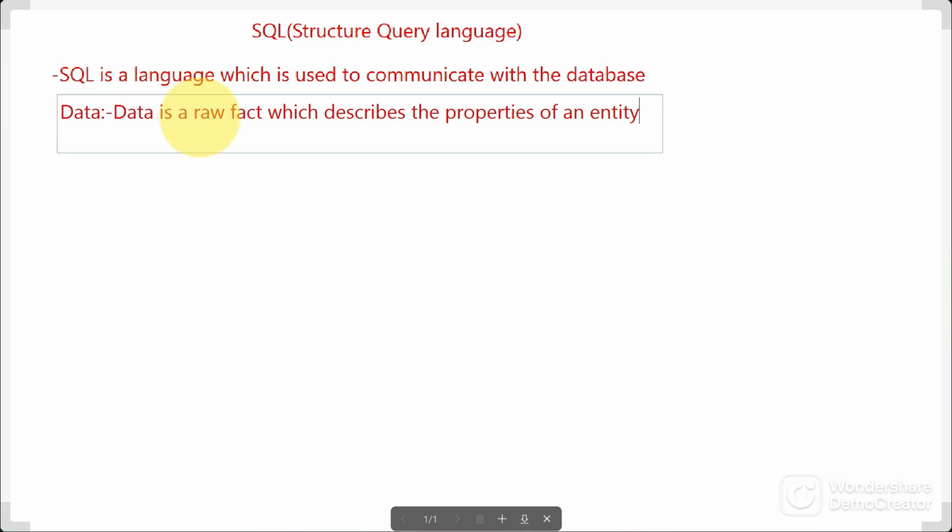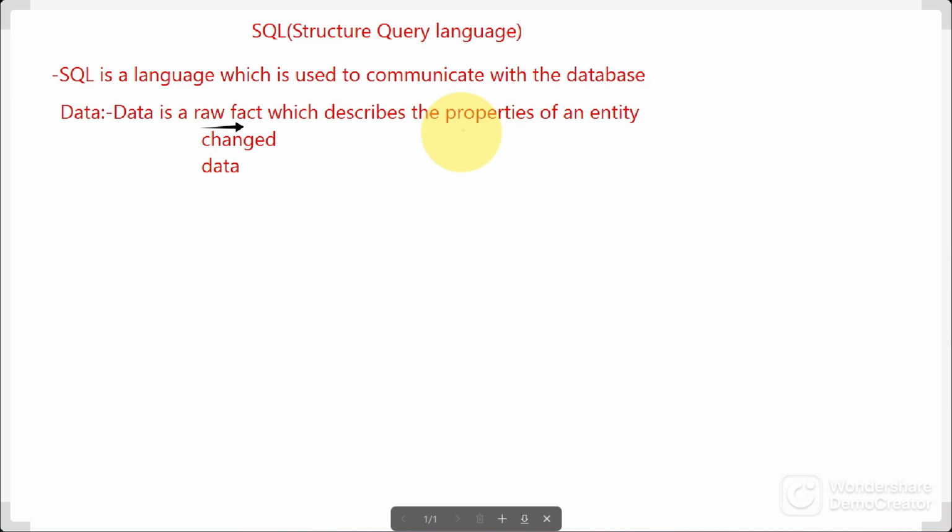So what is a raw fact? A raw fact is nothing but unchanged data. Unchanged data means the data which is not changed, that is known as a raw fact.